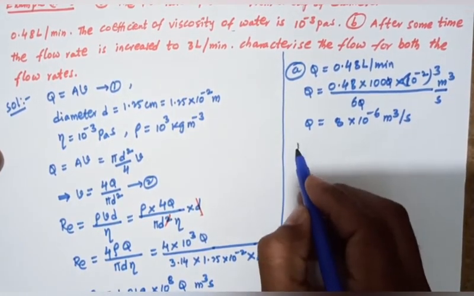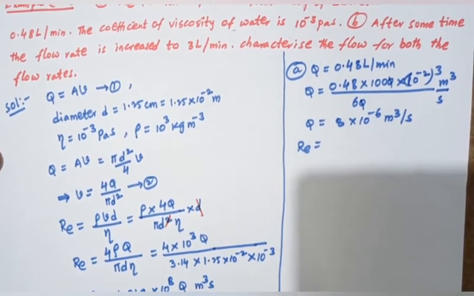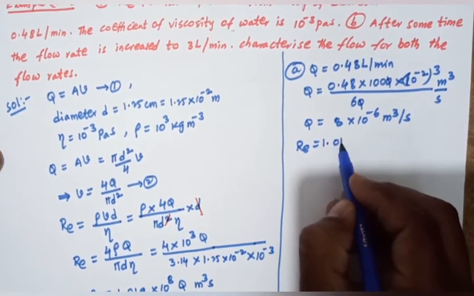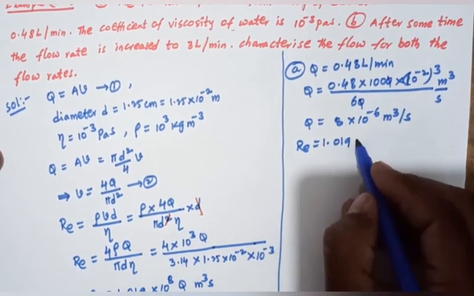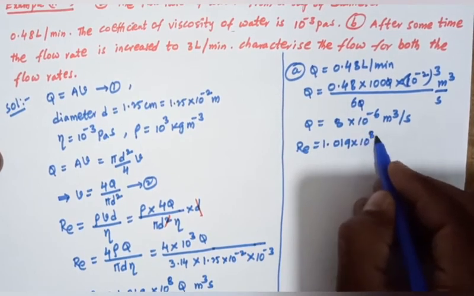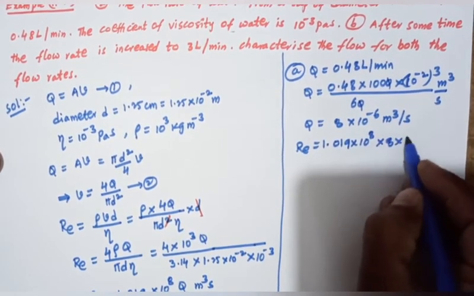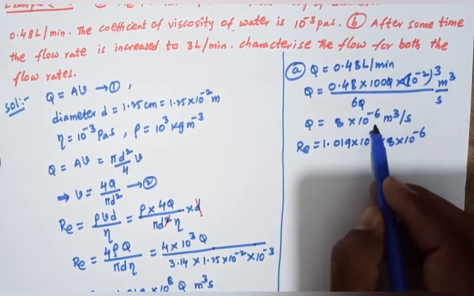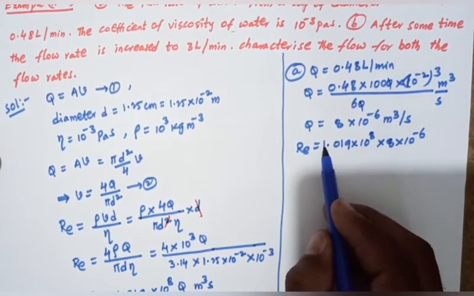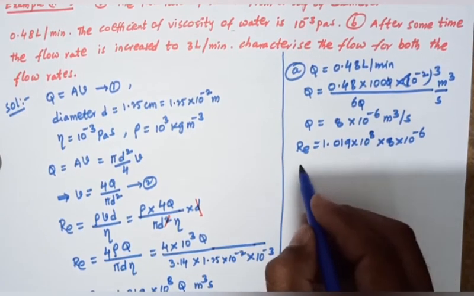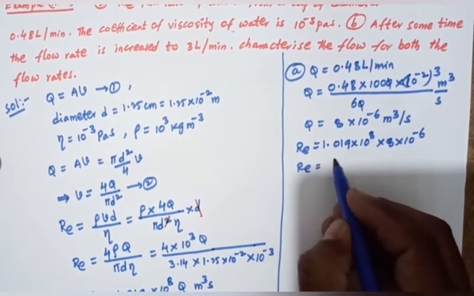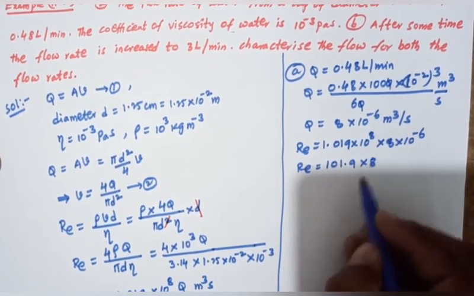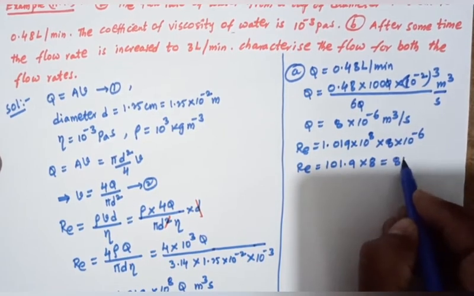We can calculate Re equals 1.019 × 10^8 into 8 × 10^-6. 10^8 and 10^-6 give 10^2, so 1.019 × 10^2 into 8, which is 101.9 into 8, equals 815.